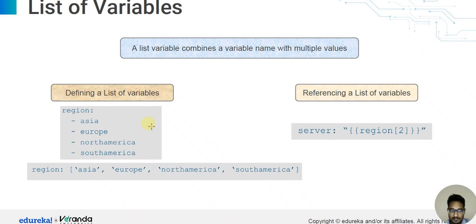Defining the list variable region: we can have multiple regions, Asia, Europe, North America, and South America. So servers region2 references region2, which is Asia, Europe, North America, and South America. So this is a multiple region list variable, and the earlier one is a simple variable.